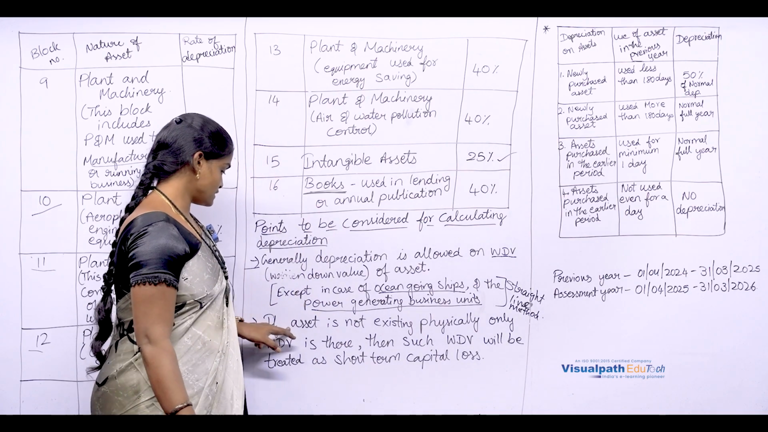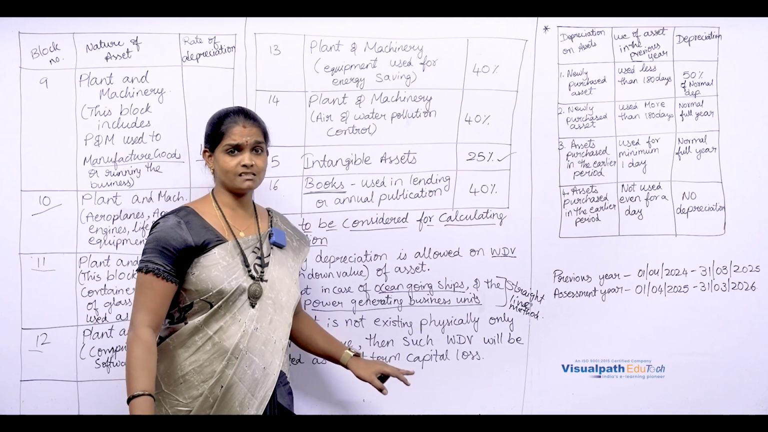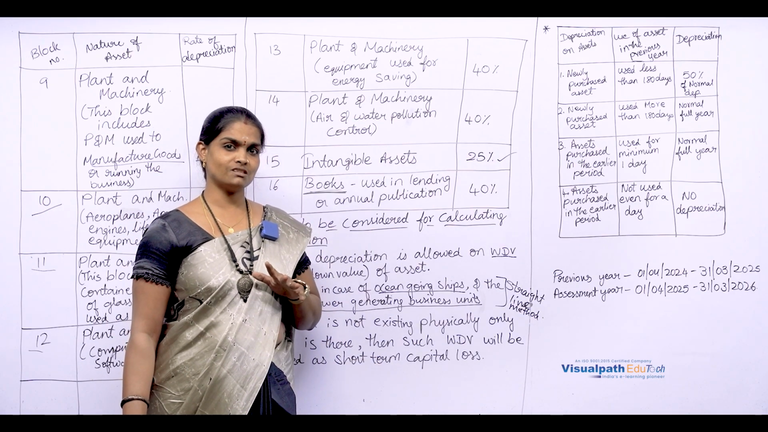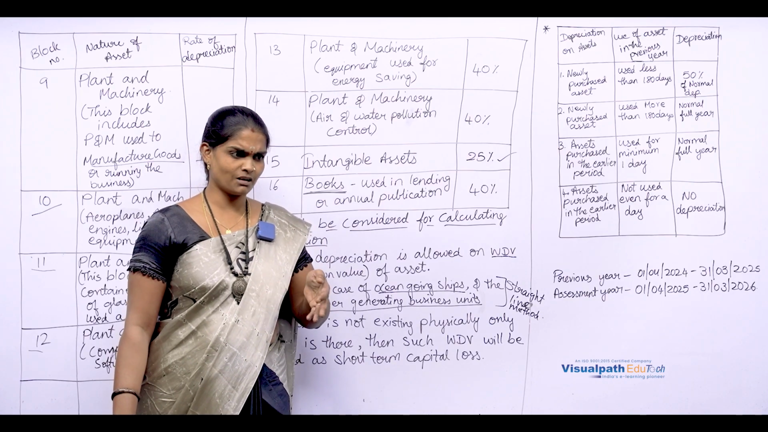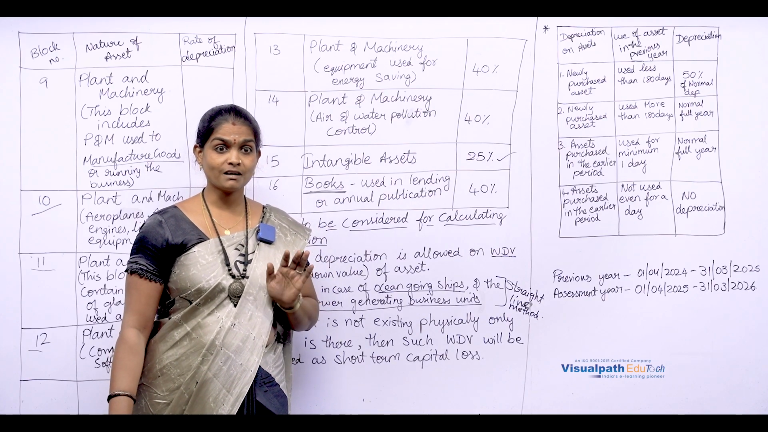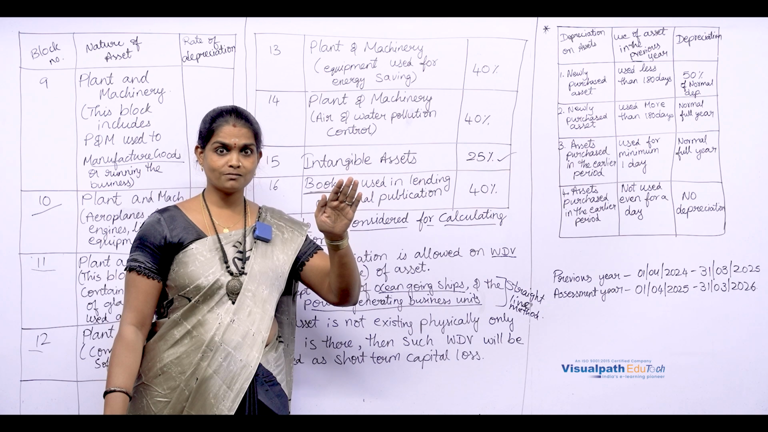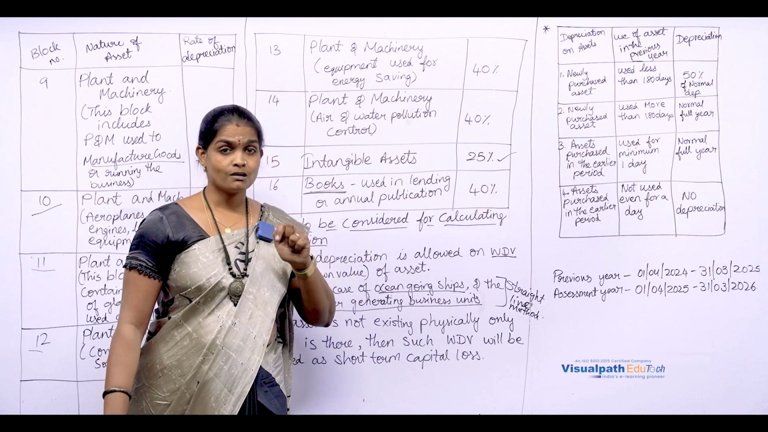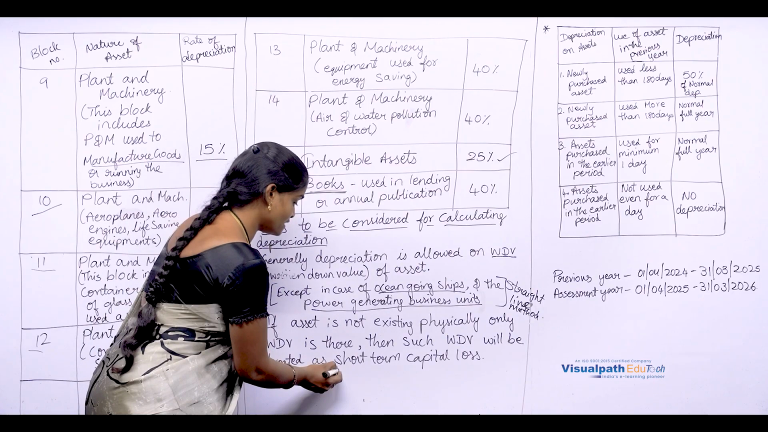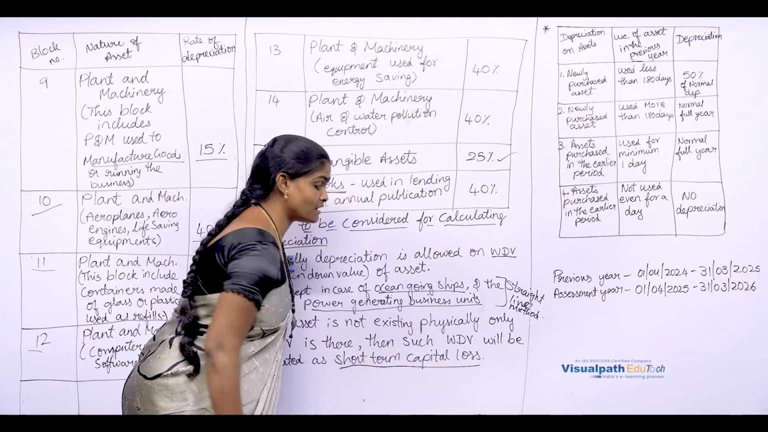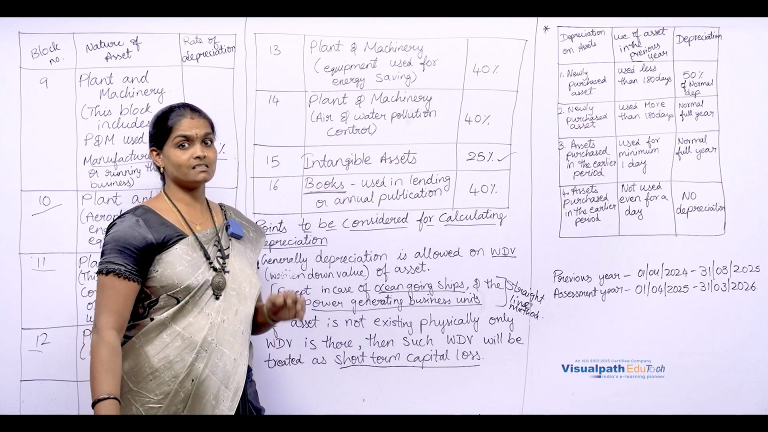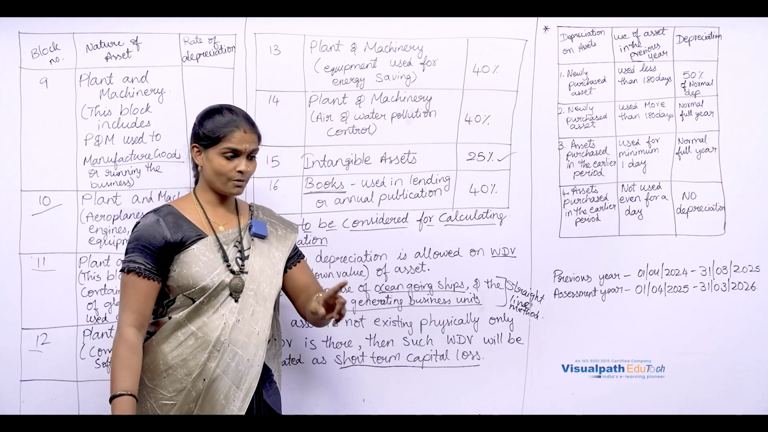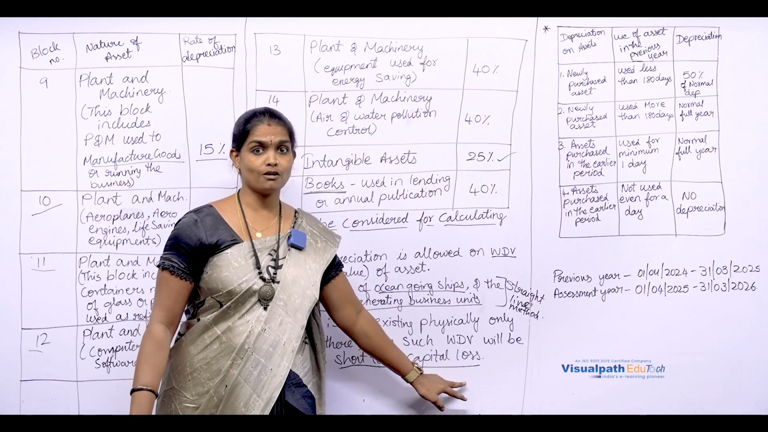Clear? Then next, asset. If the asset is not existing physically, what does this mean? In some situations, the asset may be sold. In that particular year, the asset may be sold, but the written down value of that asset is still there. That means it is a loss. So that loss will be treated under short term capital gain. Whenever an asset is not existing physically, the value of WDV will be treated as short term capital loss.